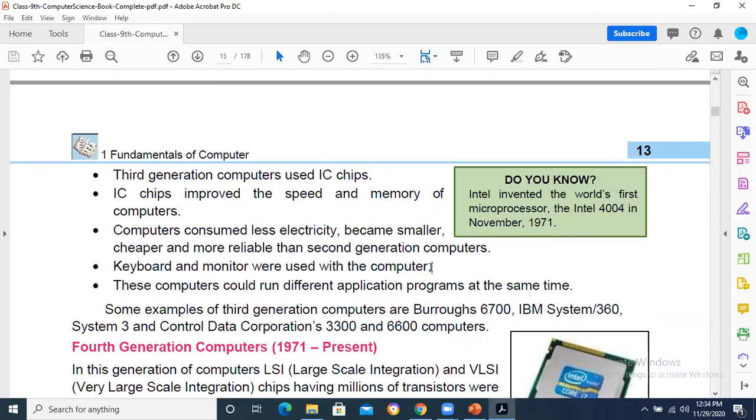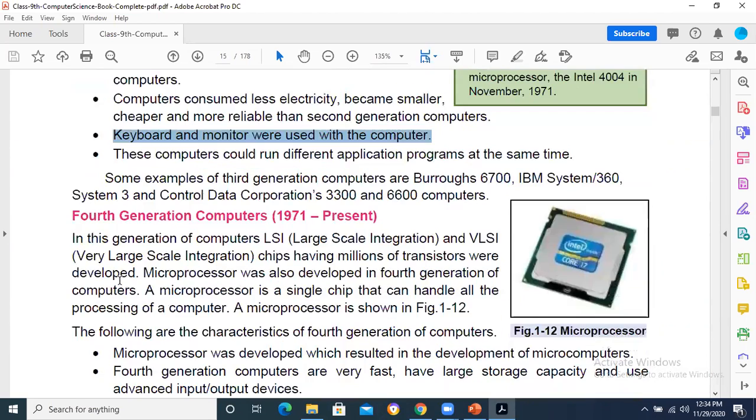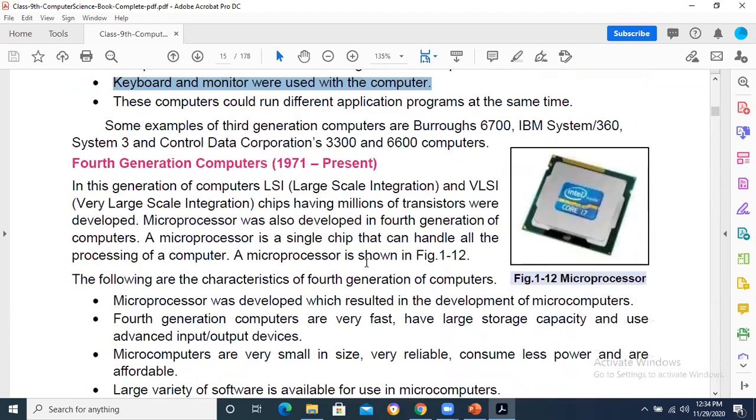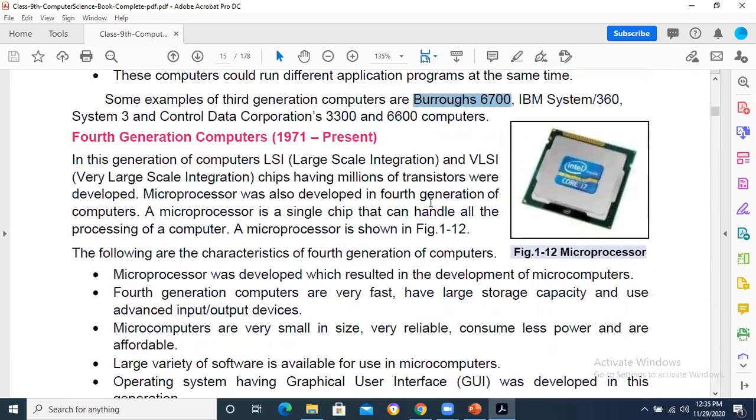Keyboard and monitor were introduced. In second generation, we had punch card and typewriter, punch card as input device and the typewriter as output device. But in third generation, you can see over here the keyboard and monitor were introduced. So the commercial level machines which were introduced to the market were basically these examples: Burroughs 6700, IBM System 360, System 3 Control. These are microcomputers, and some mainframes are also there in it.